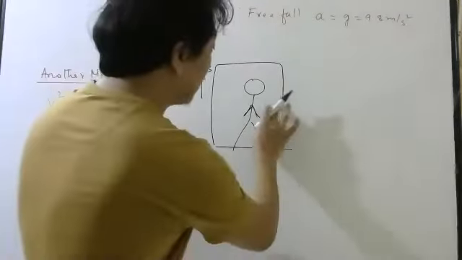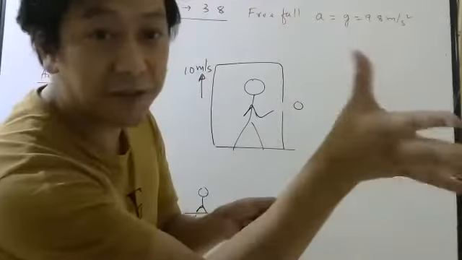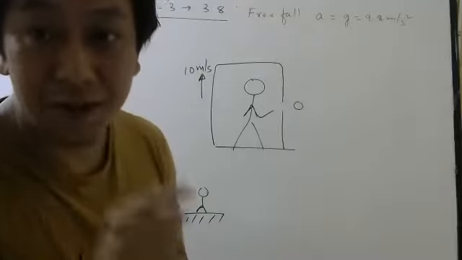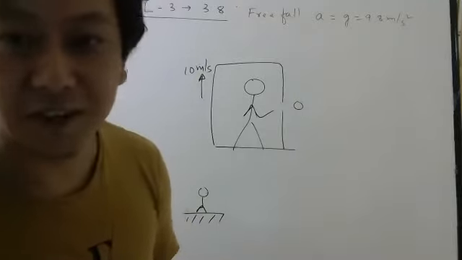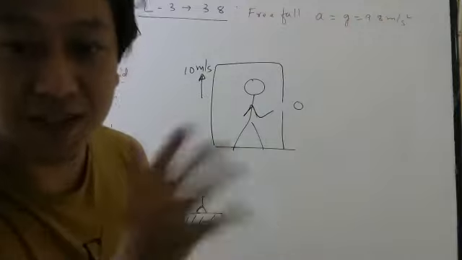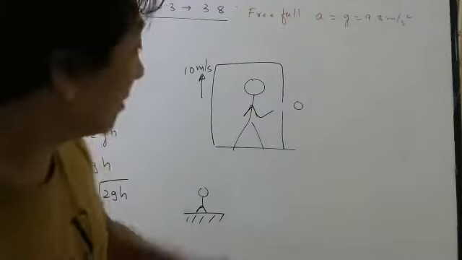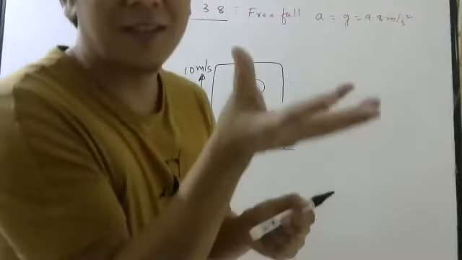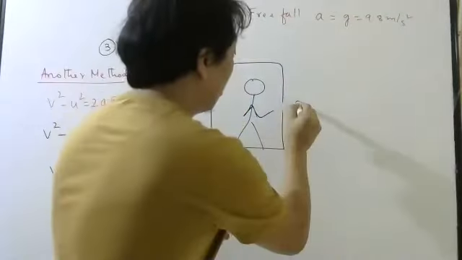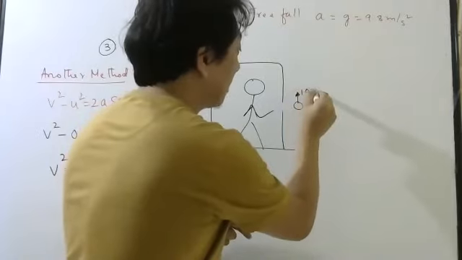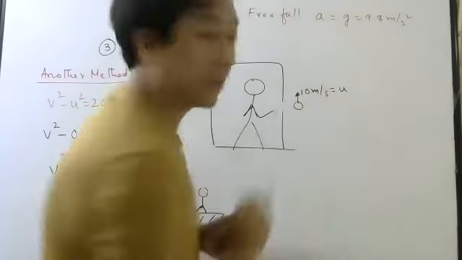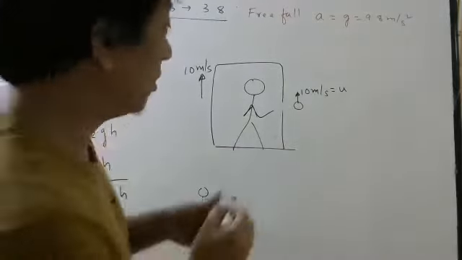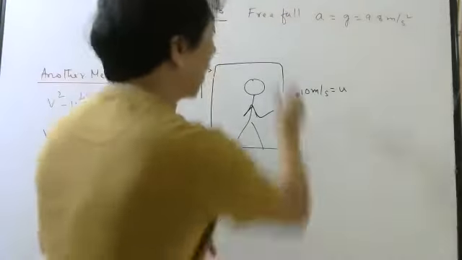So if I release the ball outside, at that moment the apple had 10 meter per second, because my hand was also moving. So the ball will have some initial velocity, 10 meter per second. This is very important. Once I leave it, will it go straight down, or up and then down?